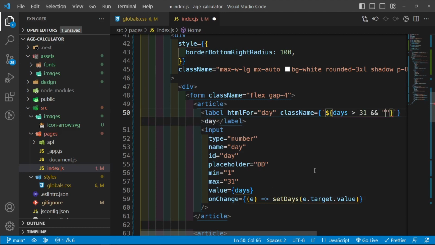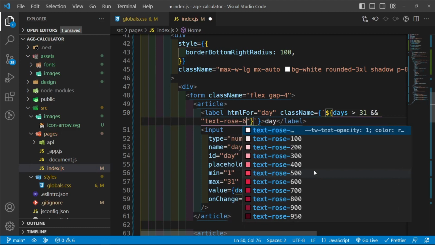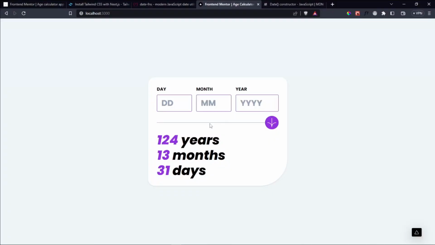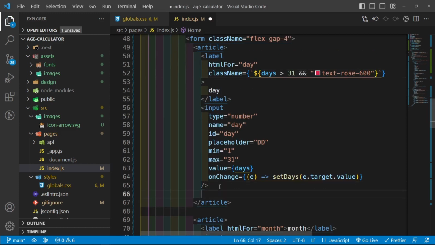We're going to say that when the days is greater than 31, when this is true, then we want the classes of text-rose-600 to apply, which means that now if I change this into 99, look at this, now this changes. And when I bring it back, it goes back. Okay, and then we want some text to appear on the bottom, so let's go below this input, and we're going to check whether the number of days is greater than 31, and when this is true, then you want to render a small element.